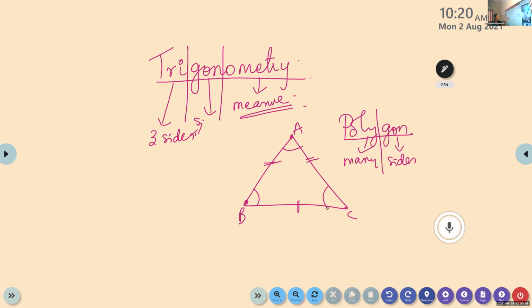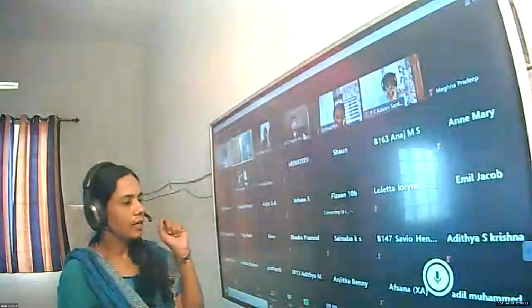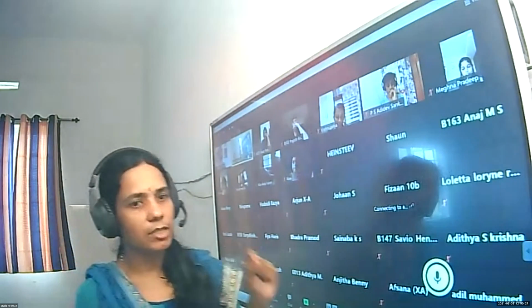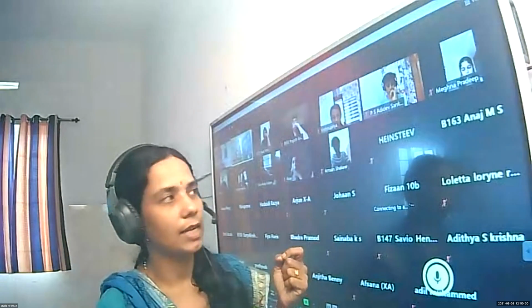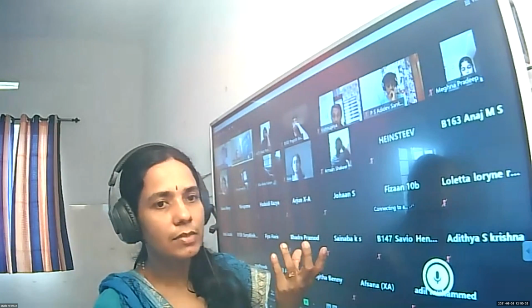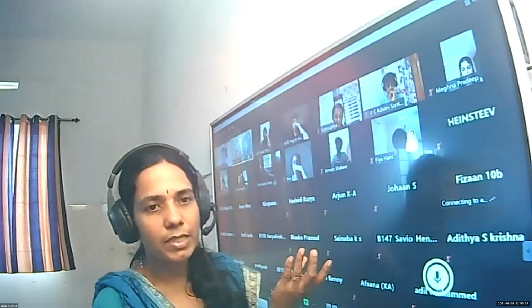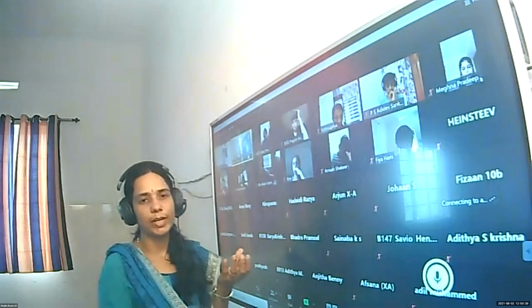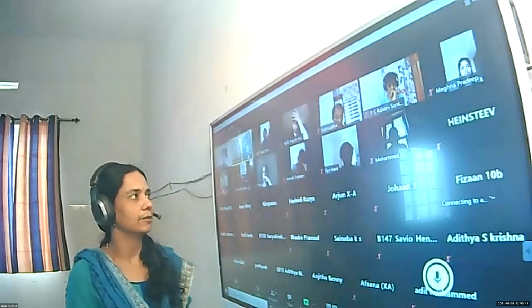This is an important branch of mathematics which deals with the sides and angles. It gives the relation between the sides and angles of a triangle. So trigonometry: tri means three, gon means sides, metry means measures. Three sides and its measure. A figure with three sides is a triangle. So in this chapter, we are going to learn the relation between the sides and angles of a triangle.